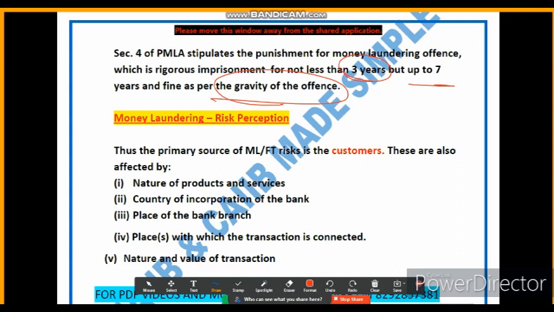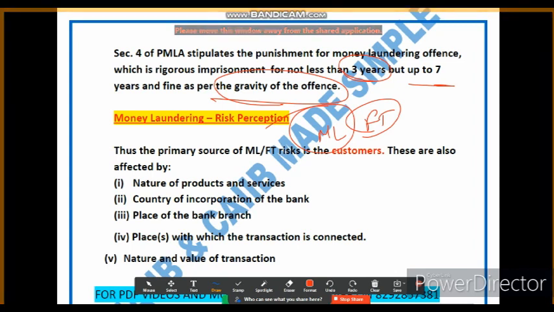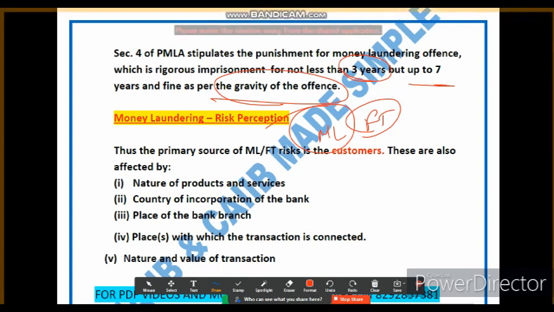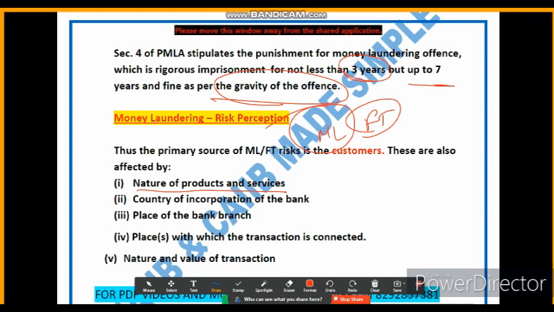Now let's discuss the money laundering risk perception. Money laundering and financing of terrorism, you know, ML and FT. ML and FT risk primarily arise from customers engaging in suspicious financial activities. These risks are further influenced by various factors. Let's discuss what those factors are. The first is the nature of product and services. Let me elaborate. Friends, certain financial products and services are more susceptible to money laundering.